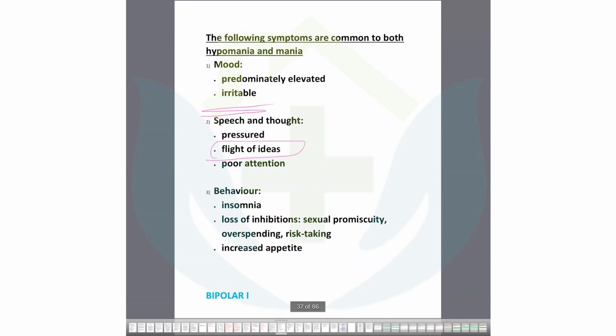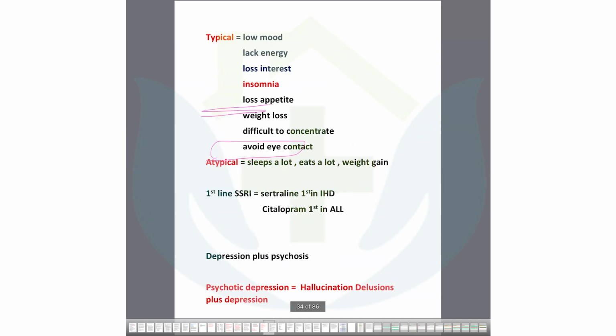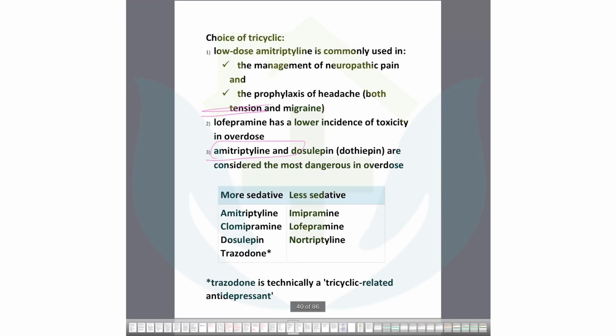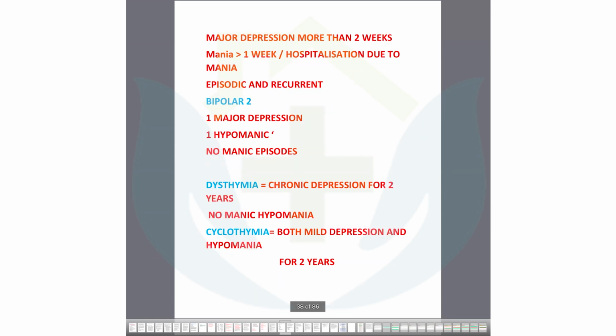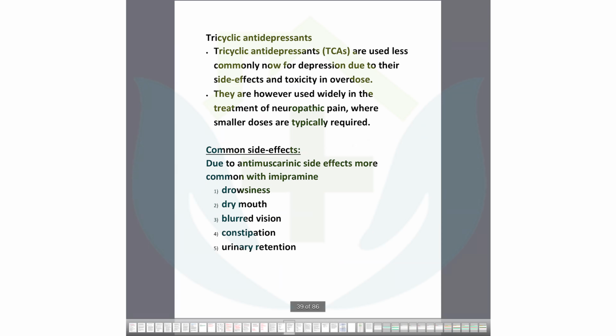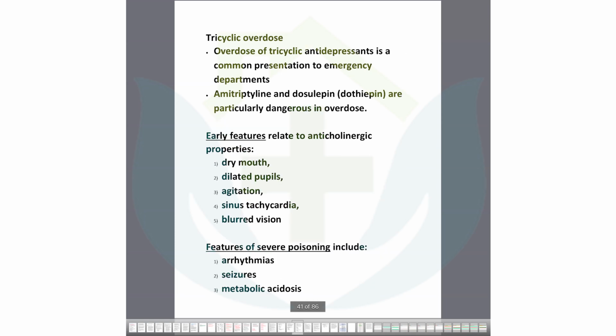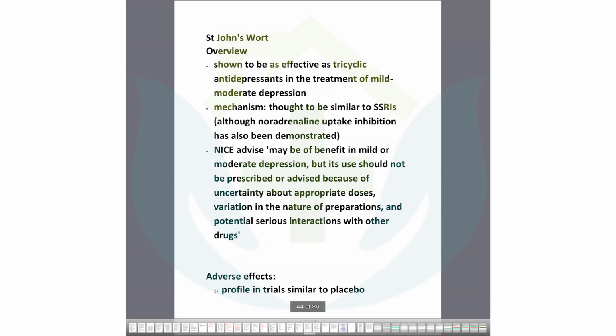Okay, so these are the scales for hypomania, mania, and also psychosis. And when you will put the antidepressants and antipsychotics. These are the very important things for today. And now you will also read from pharmacology, the antidepressants. What are the antidepressants? That is tricyclic antidepressants sometimes present. TCA has some side effects: drowsiness, dry mouth, blurred vision. You should read about that. Next is what are the side effects of that? It is mostly in pharmacology. Tricyclic overdose you will read in toxicology. So you can read from here.